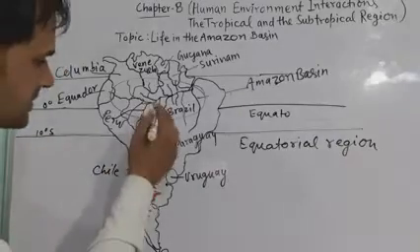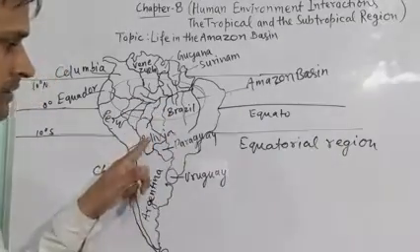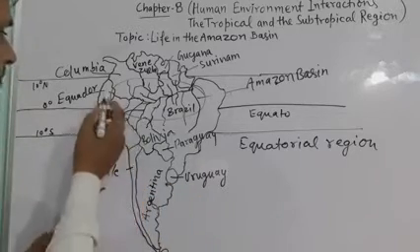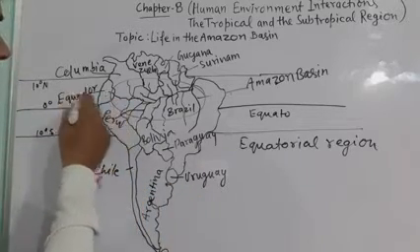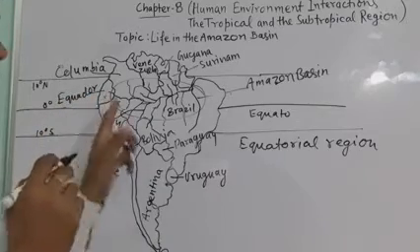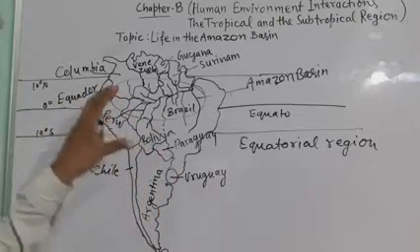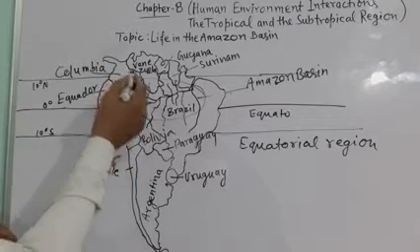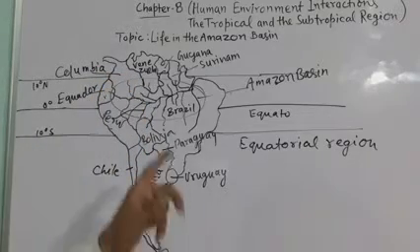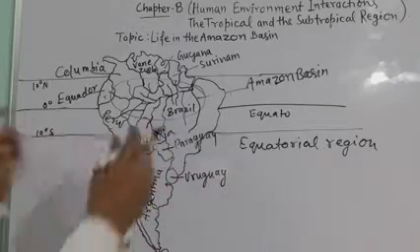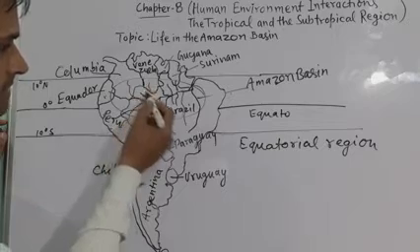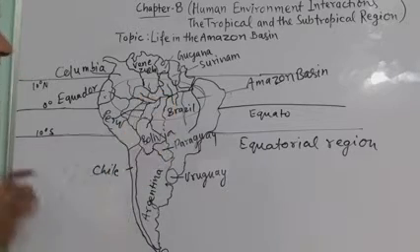So it reaches to Bolivia also, and some part, very less part, in Ecuador. Ecuador is here, and some part of Colombia is here, and a small part in Venezuela. Means in Venezuela very small part is there, just it touches the Venezuela.